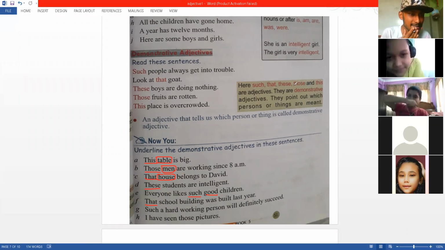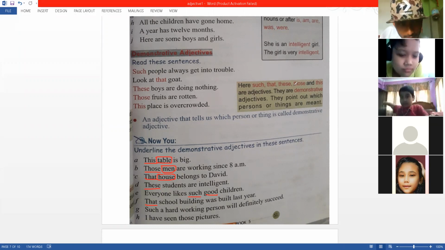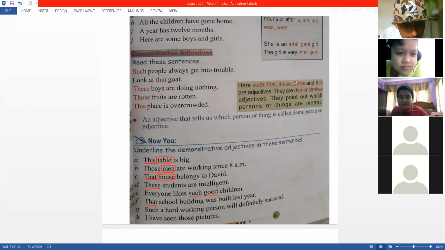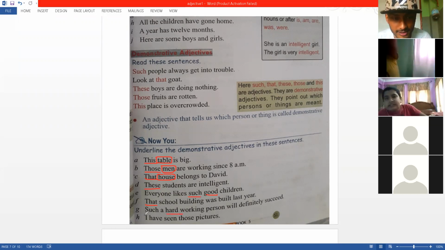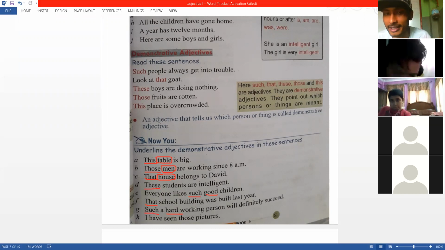Next, I'm going with someone who hasn't answered. Naitik, G number. G number, such. Yes, such a hard-working person. Here there are two adjectives. Such is also an adjective. Hard-working is also an adjective of quality. Such is the answer that we need. Hard-working is also an adjective, but you don't need to write it. I'm just giving you extra information.